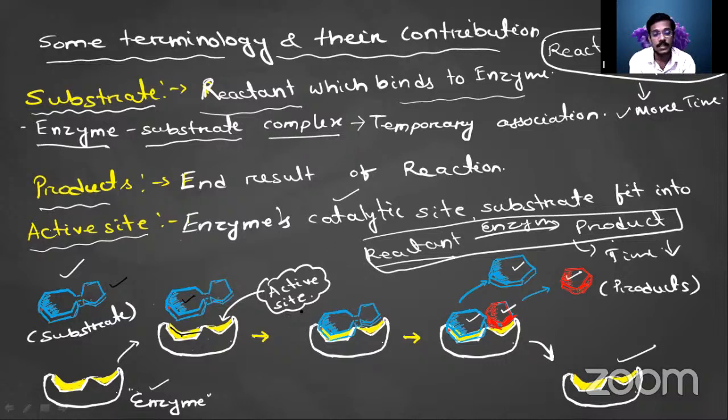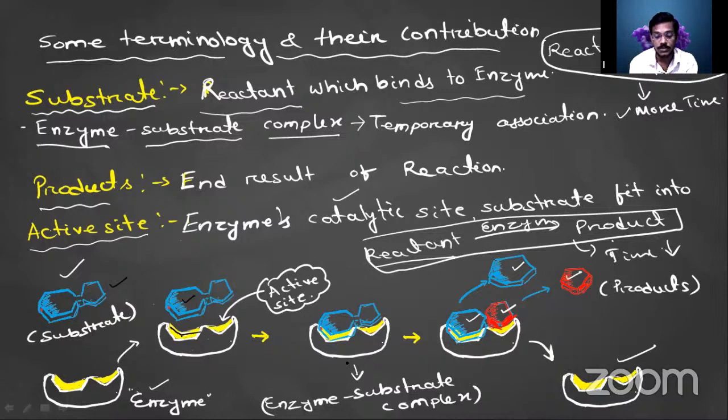So what is the active site? The site of the enzyme at which the substrate binds is called the active site of the enzyme. Clear? And for a very small fraction of time, there will be formation of your enzyme substrate complex. This enzyme substrate complex is temporary.